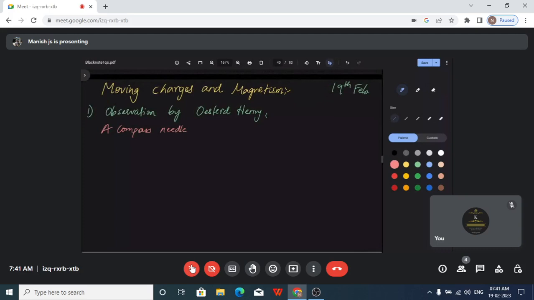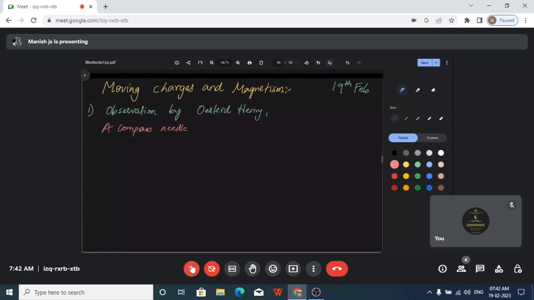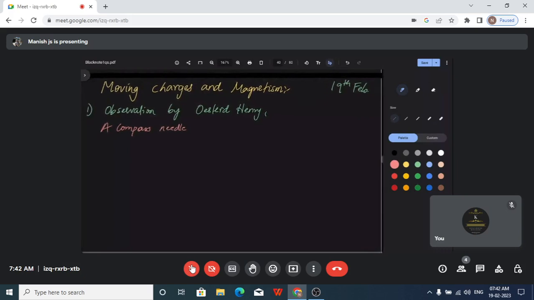So at any point in time, if you take a compass and keep it in the horizontal position, you can see that the deflection would stop at a point and the needle would point out the geographical north and the geographical south of the earth. So you can see the directions. In one direction at a time, you can accurately measure using the compass.